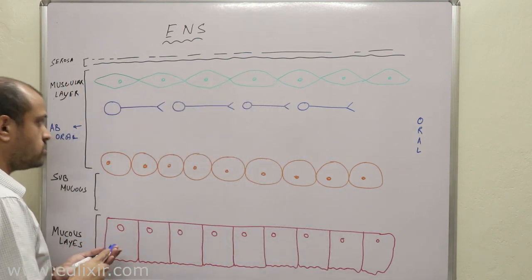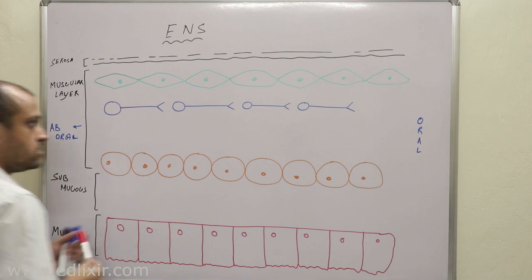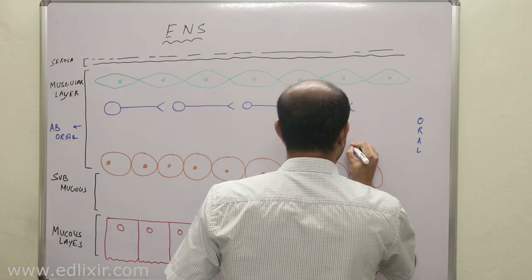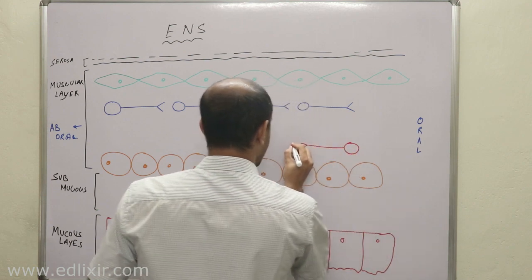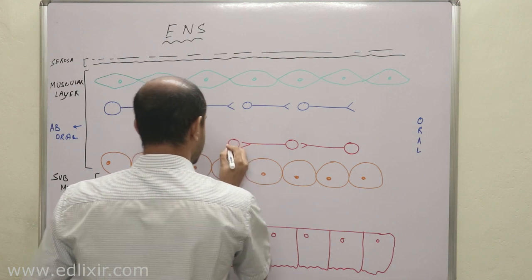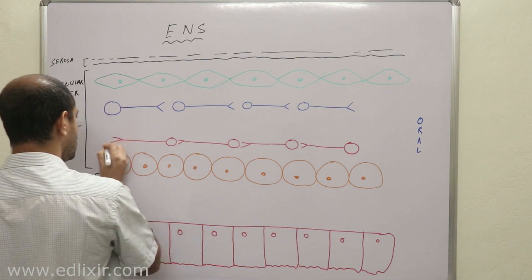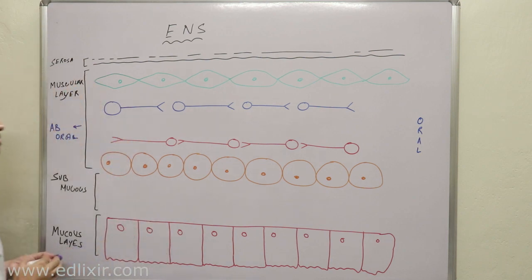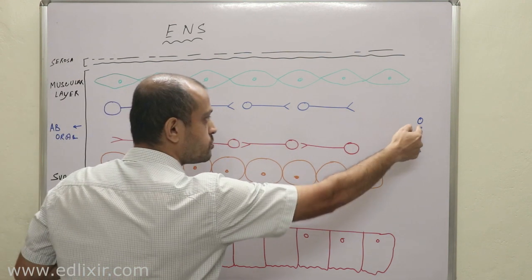And few neurons are coming towards the aboral portion, okay? These neurons are fundamental to understand the ENS.